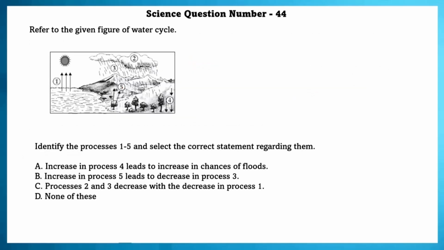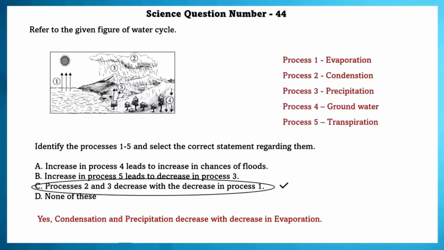Science question number 44. Refer to the given figure of a water cycle. Identify the processes 1 to 5 and select the correct statement regarding them. The correct statement is option C. Processes 2 and 3 decrease with the decrease in process 1. Yes, condensation and precipitation decrease with decrease in evaporation.